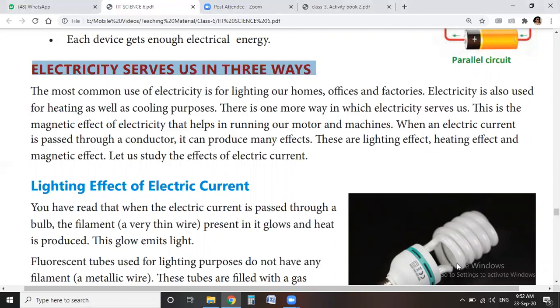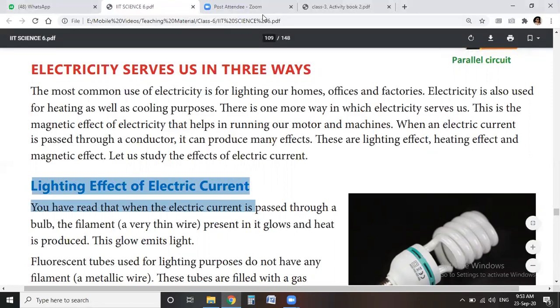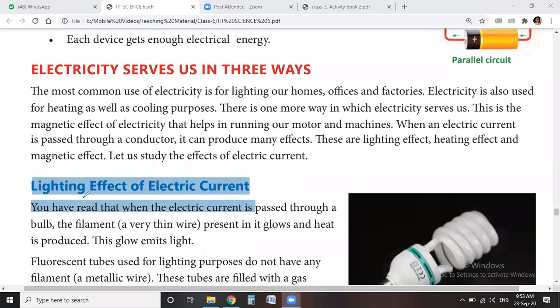So we discussed these three effects. First is the lighting effect of electric current, which means the electric current flows and is used to produce light.